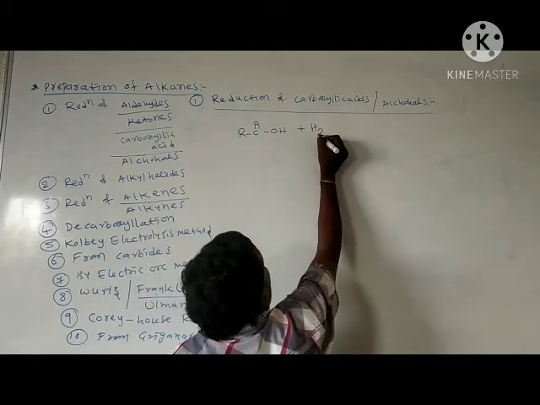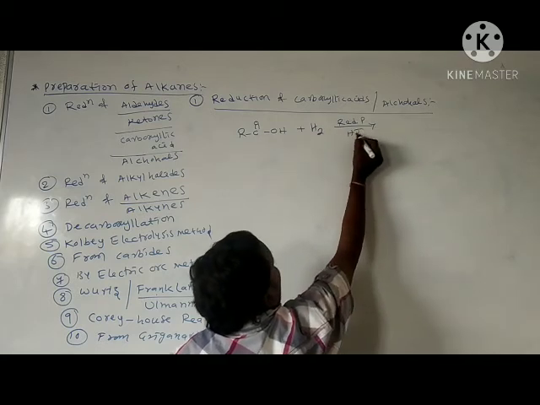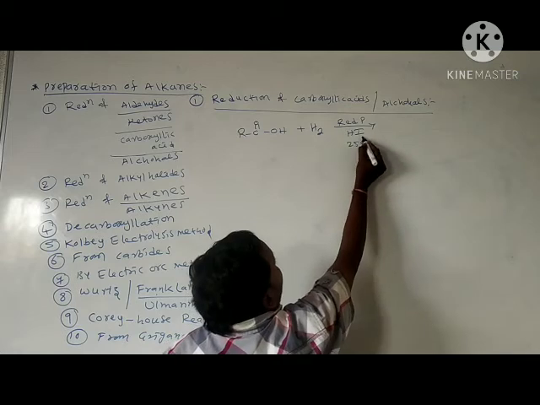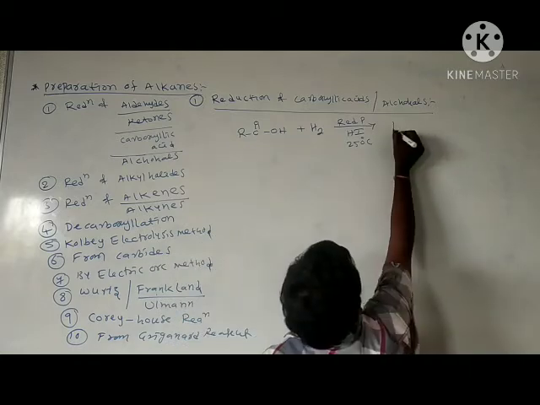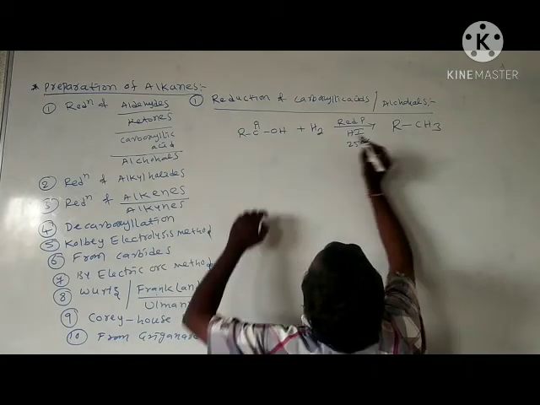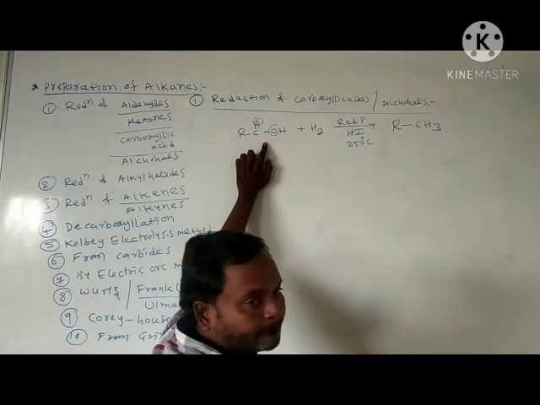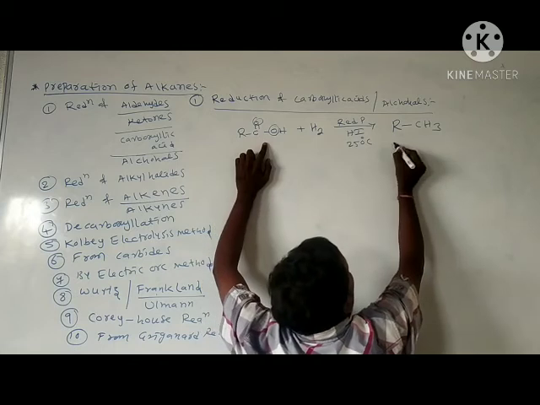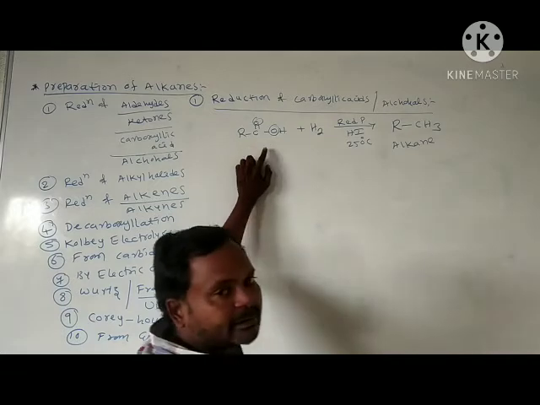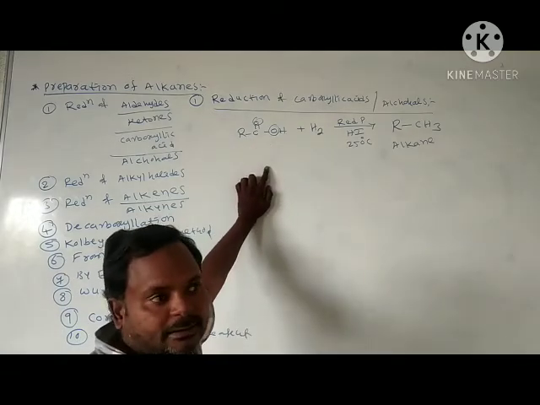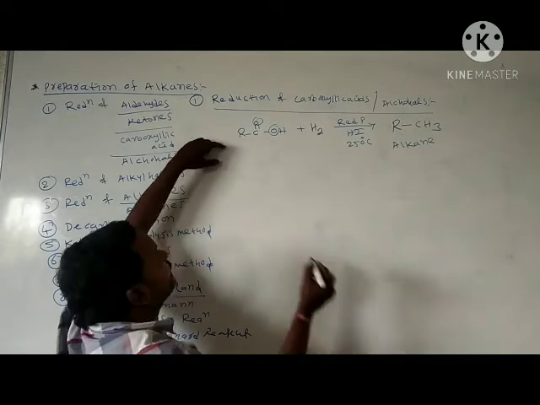Just add hydrogen in the presence of red phosphorus and hydroiodic acid at 250 degrees centigrade temperature. It loses two oxygens and forms RCH3, we call alkane. R means alkyl group. R may be methyl, ethyl, propyl, butyl, pentyl, hexyl, like that.